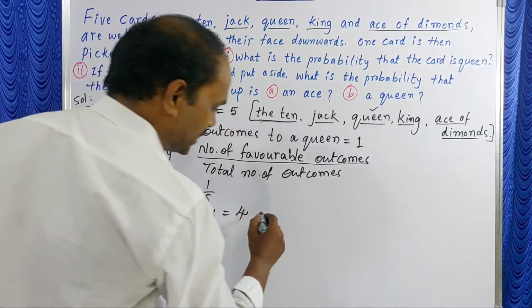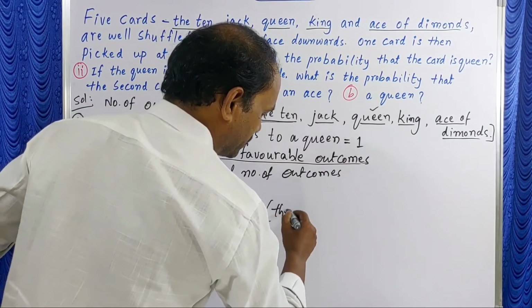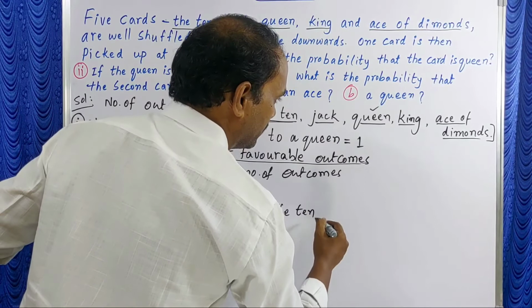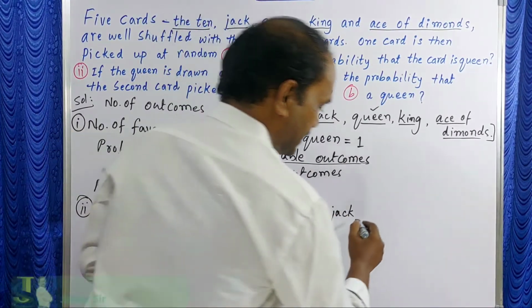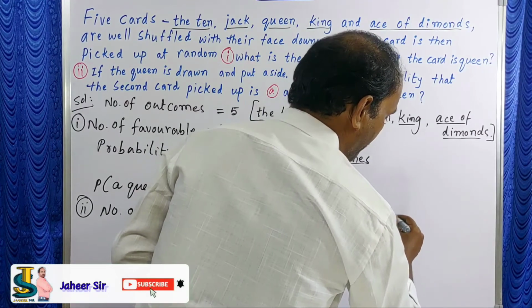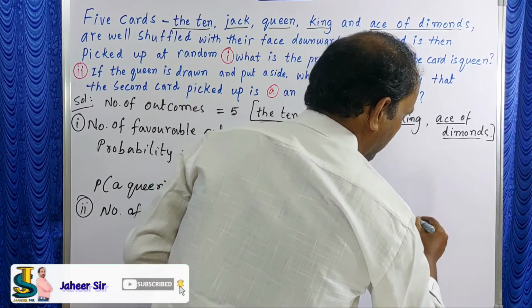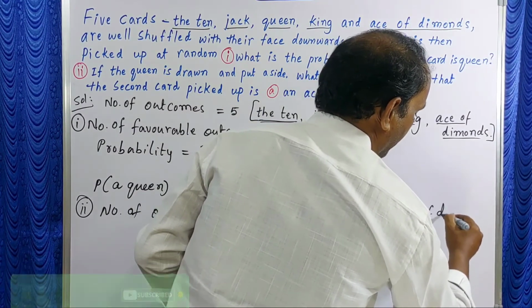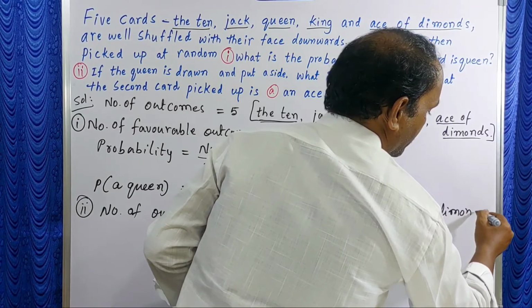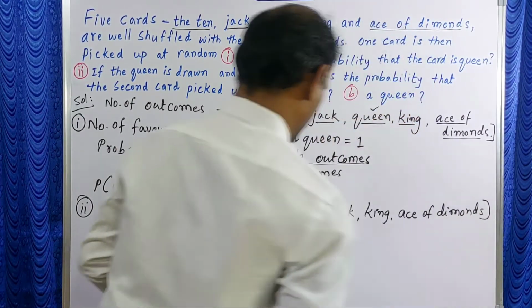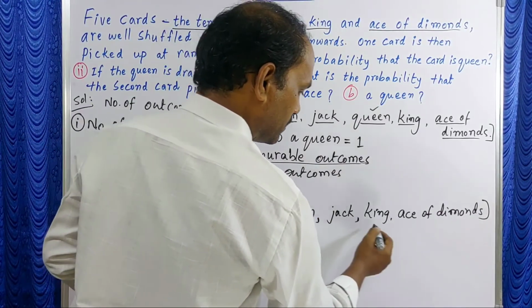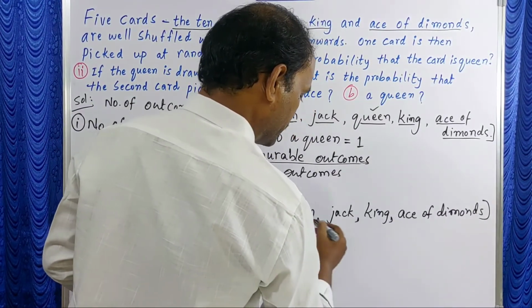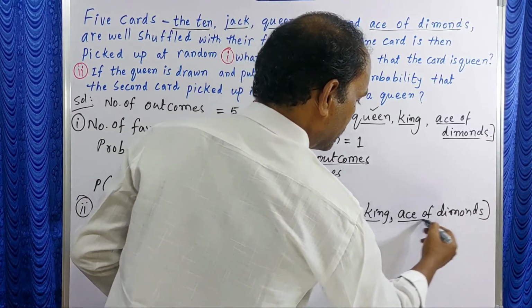In these 4, what are those? The 10, Jack, King, and Ace of Diamond. These are the 4 outcomes. 4 outcomes only there.